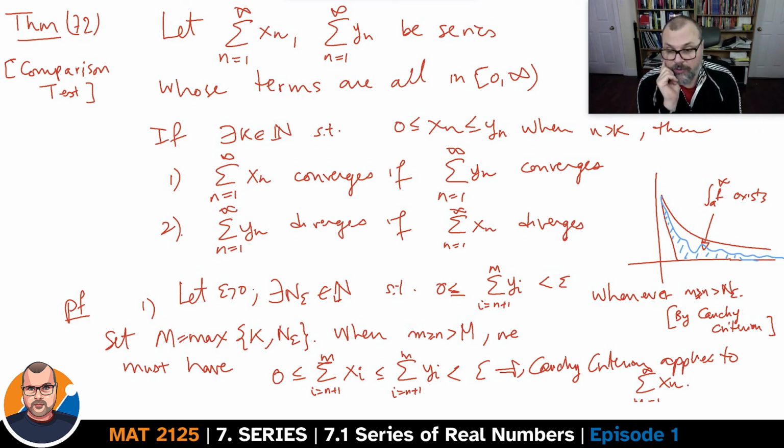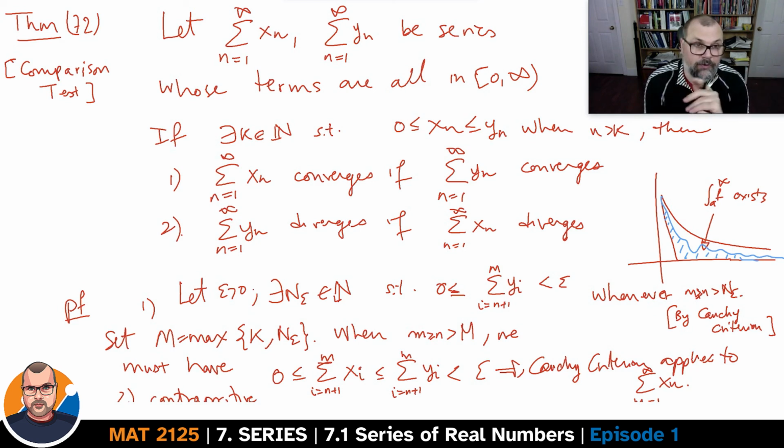Statement 2 is just the contrapositive of that statement. Right? If the series of yn converges, then the series of xn converges. Flip the order, negate the statements, and you have statement 2. So they're exactly the same statement, which leads to the end of the proof.